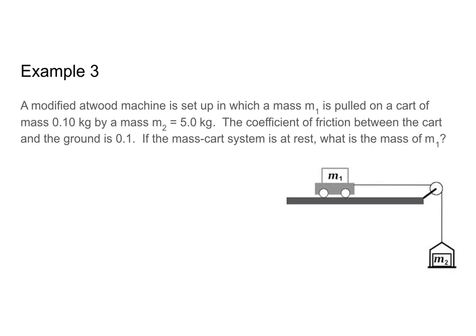So we've done an easy problem, we've done a medium problem. Let's go ahead and look at an advanced problem. A modified Atwood machine is set up in which a mass M1 is pulled on a cart of mass 0.1 kilograms by a mass M2 equals 5 kilograms. The coefficient of friction between the cart and the ground is 0.1. The mass cart system is at rest. What is the mass of M1?